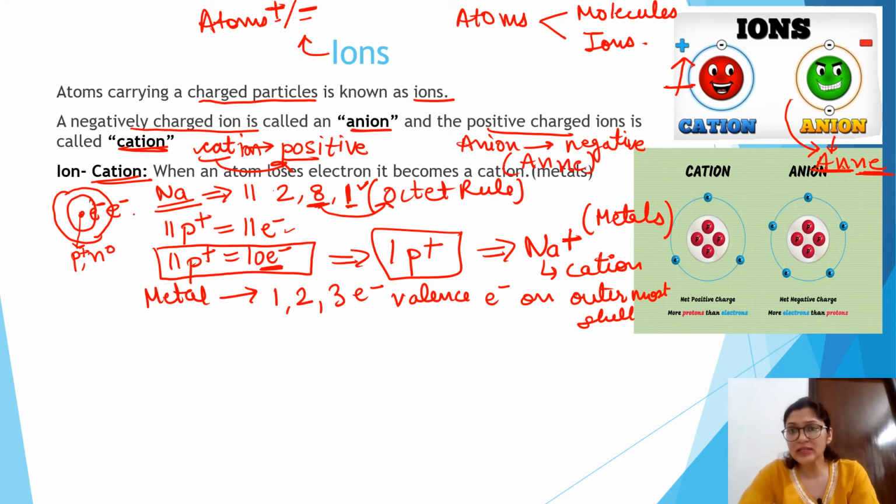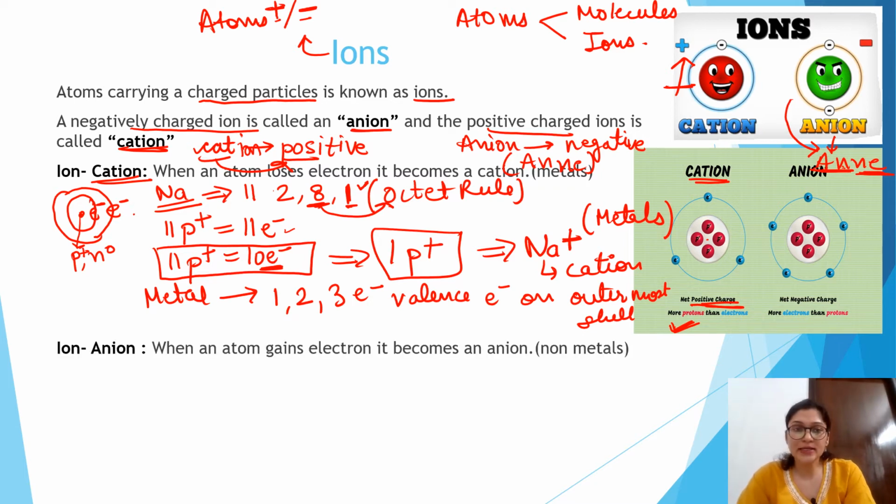As you can see in the picture, in cations the positive charge inside the nucleus is more, while the electrons outside are comparatively less. So that is why it carries a net positive charge and has more protons. That is why it is known as a cation. And how are cations formed? When it loses 1 electron, then the positive charge comes on sodium or any metal. So cations are usually metals, right?